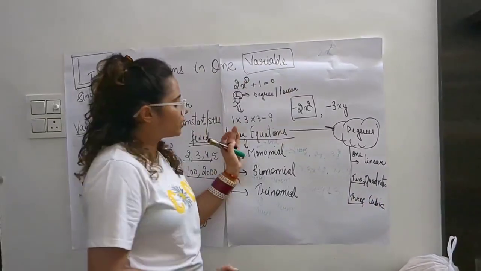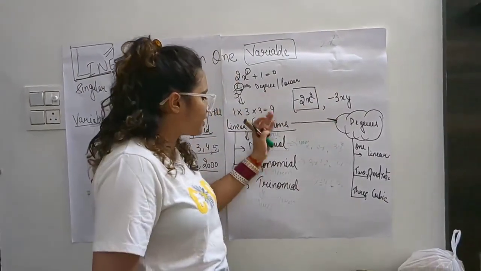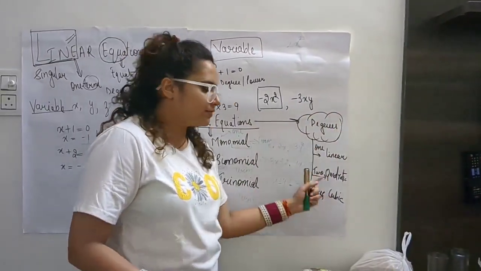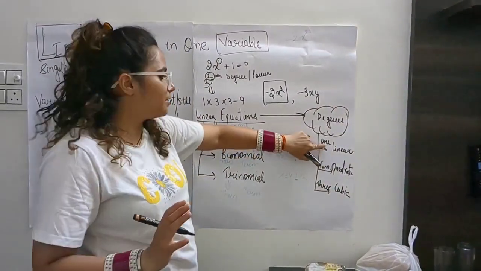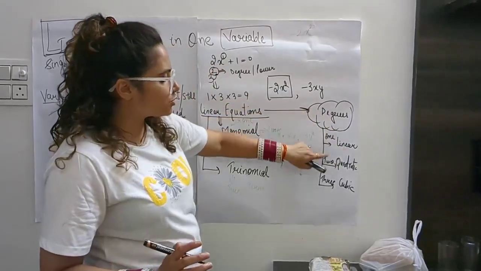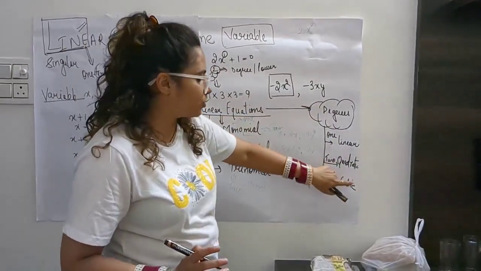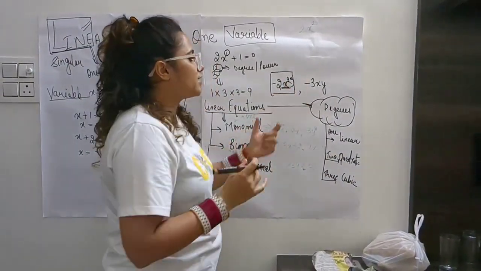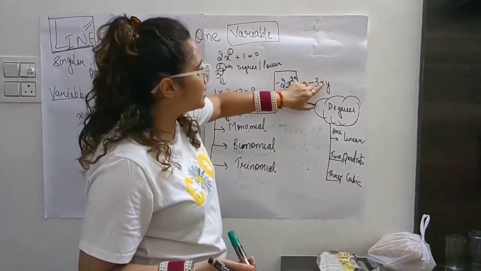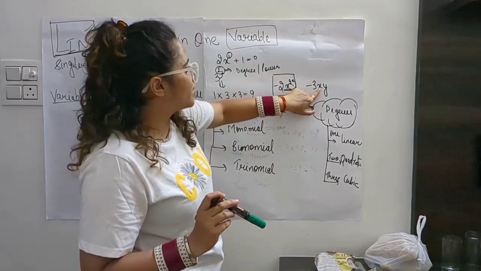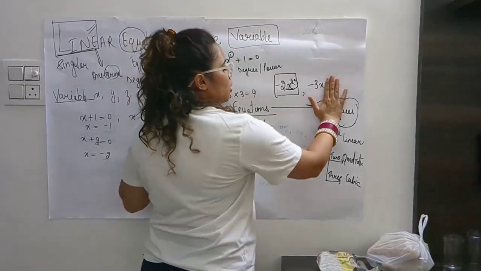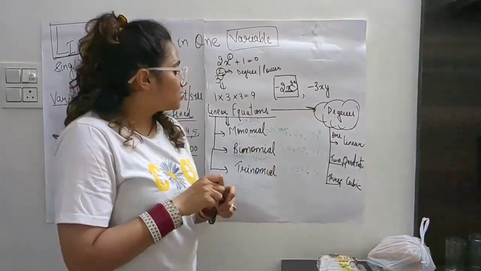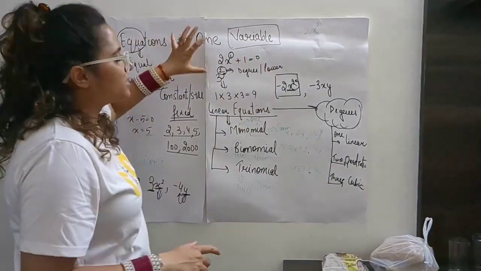Okay. So we identify linear equations on two bases: first on the basis of terms, and second on the basis of degrees. We are talking about the degree of variable. If it is 1, then it is linear. If it is 2, then it is known as quadratic. If it is 3, then it is known as cubic. As here you can see that the variable degree is 2, so this is considered as a quadratic equation. Here if I am talking about only x, so degree is 1. If suppose y is not there, so this is known as the linear equation because degree of the variable is 1. Okay. So this is all the basis of the linear equation in one variable.